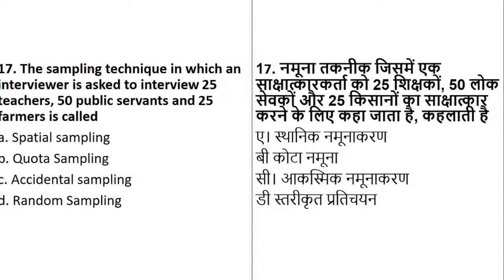Okay. The sampling technique in which an interviewer is asked to interview 25 teachers, 50 public servants, and 25 farmers. So there is a technique wherein this particular clause is mentioned, where the interview should be with 25 teachers, 50 public servants, and 25 farmers. Is it special, quota, accidental, or random sampling?